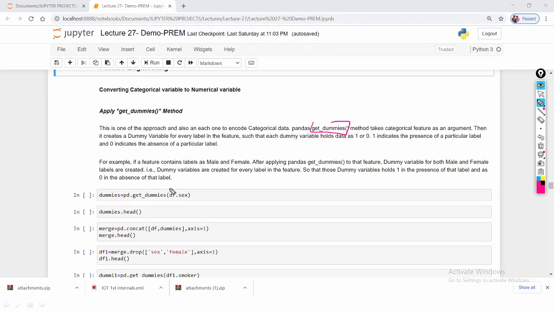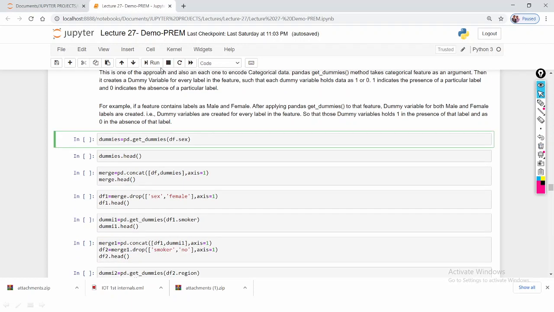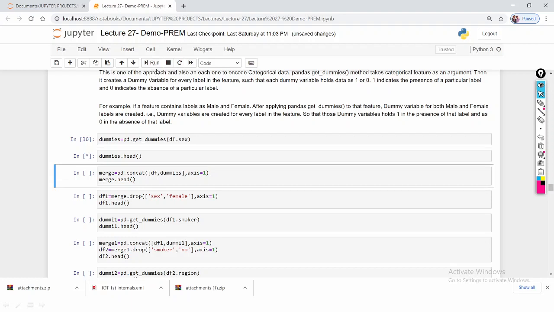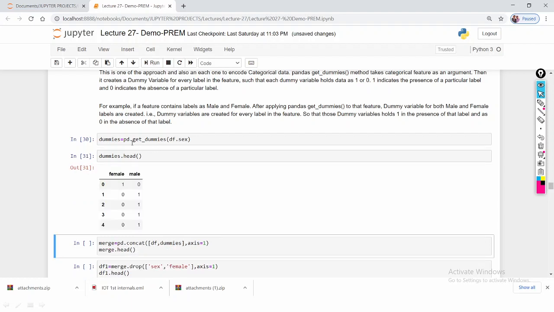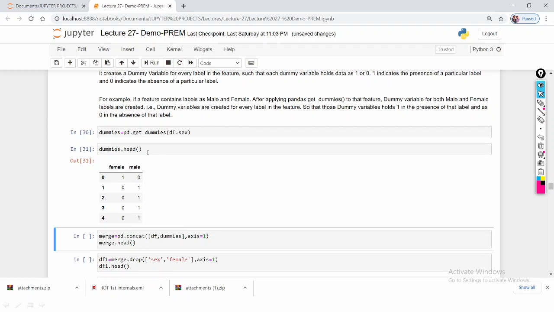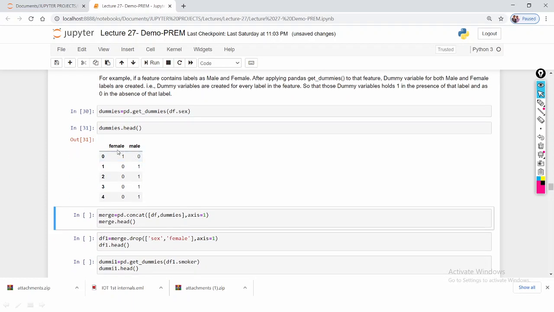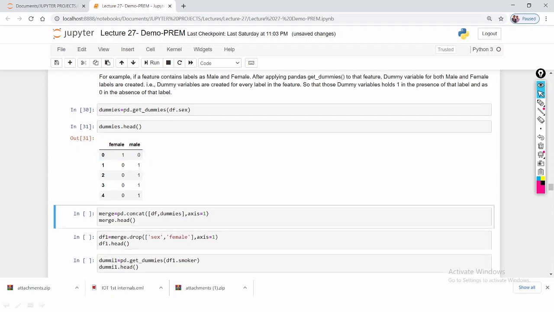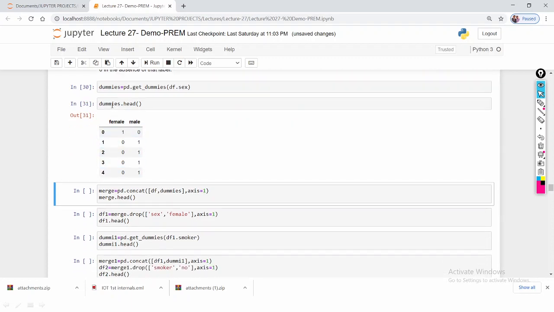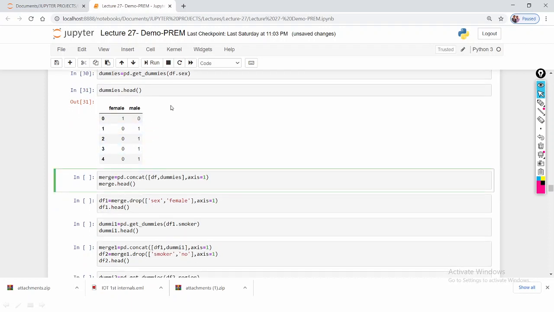So here I am going to execute. First let me check the dummies. Here I'm applying the pandas get dummies method on the sex feature. Sex is the categorical variable. The sex feature contains two labels, that is female and male. Now what I'm doing is, this dummies data we can concatenate to this data frame.